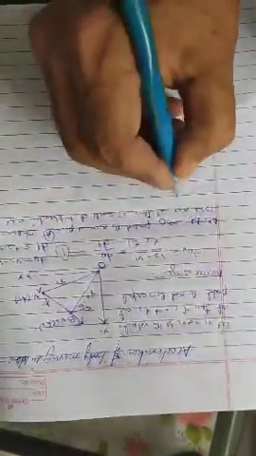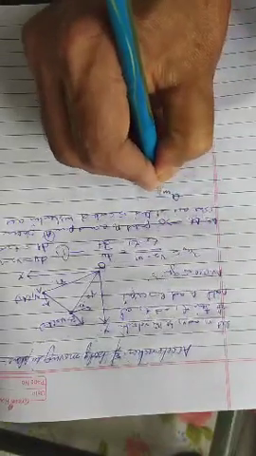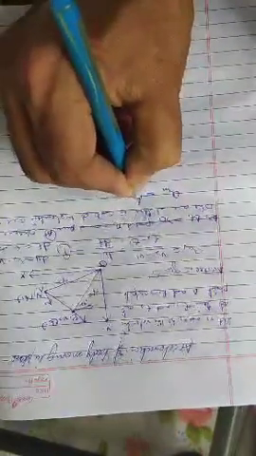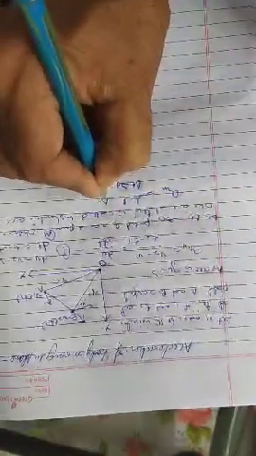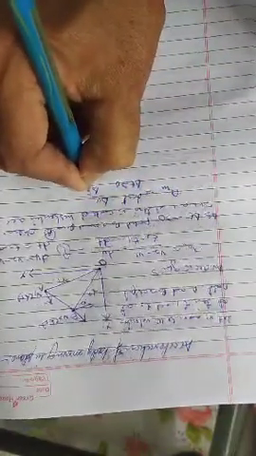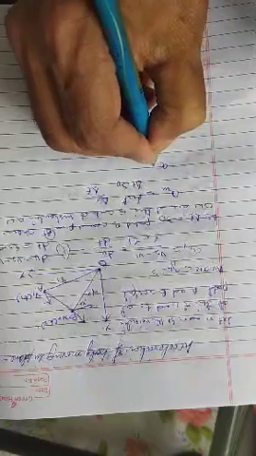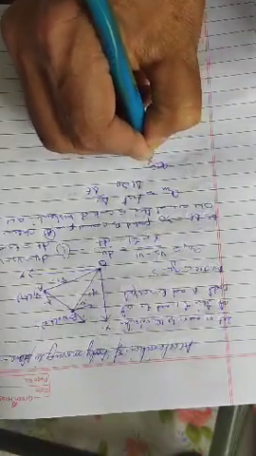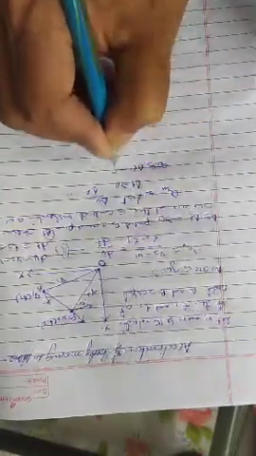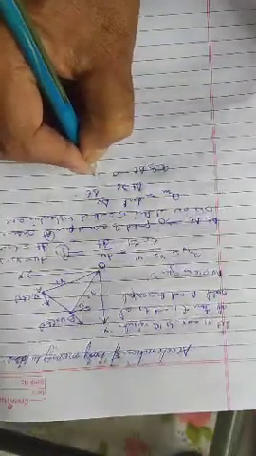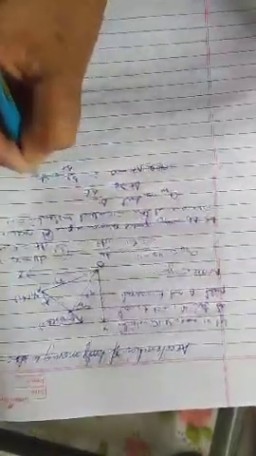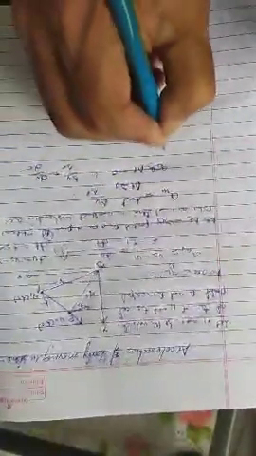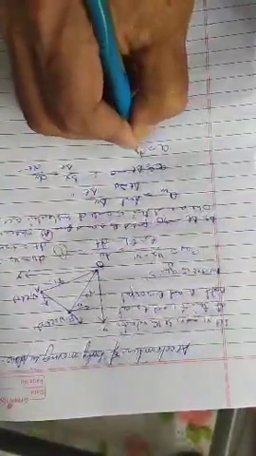So instantaneous acceleration is given by the limit as del t tends to 0 of del v by del t. Therefore, del v by del t is equal to dv by dt, and a will be equal to dv by dt.